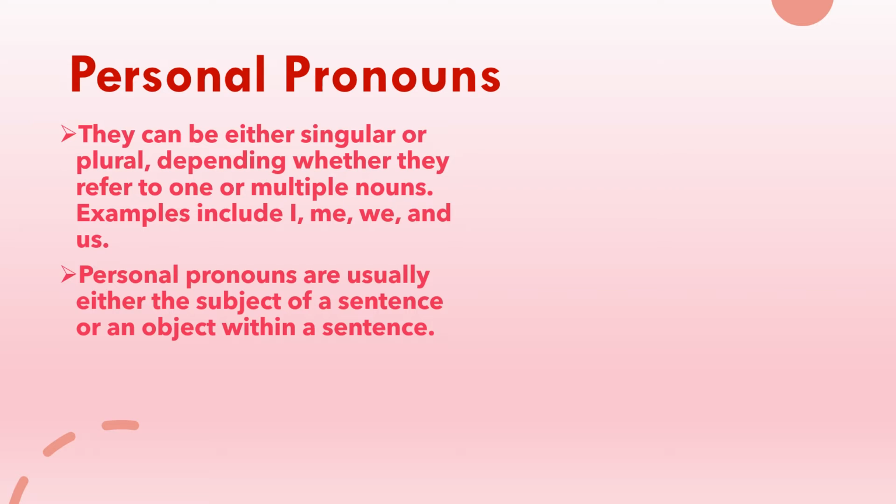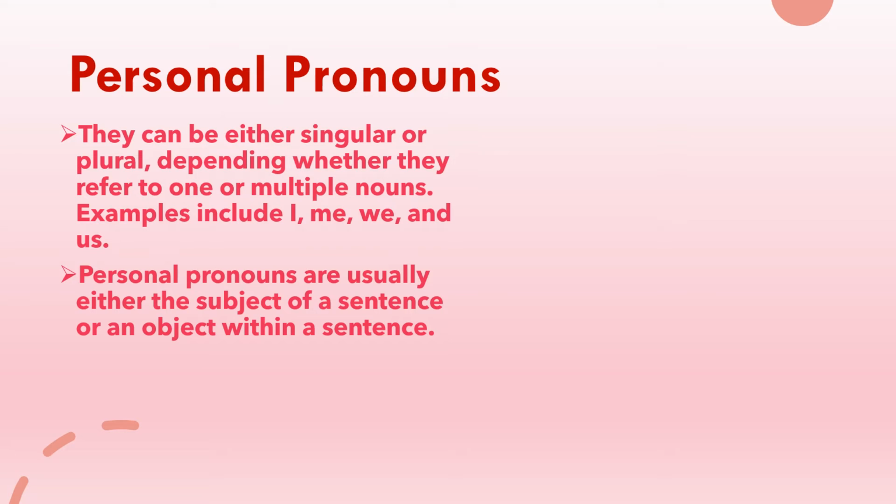So for example, my aunt opened her purse and gave the man some money. So here my aunt will be the subject because that is the person who is doing something. What did she do? She opened her purse. That means she opened something.